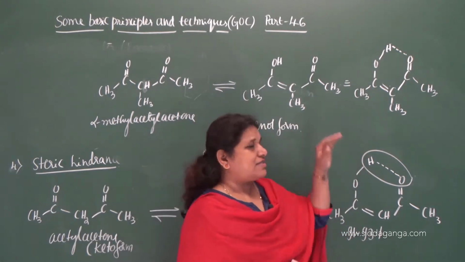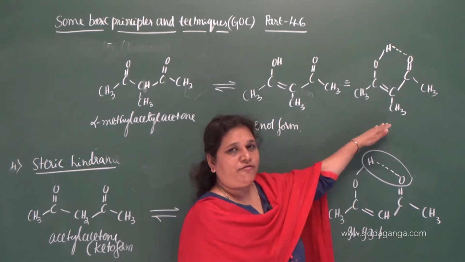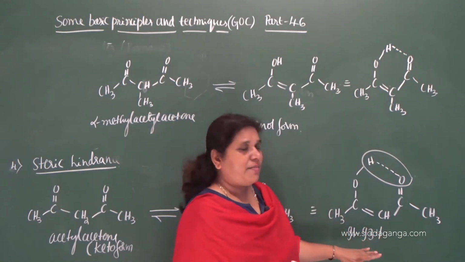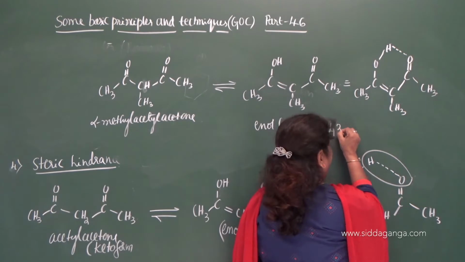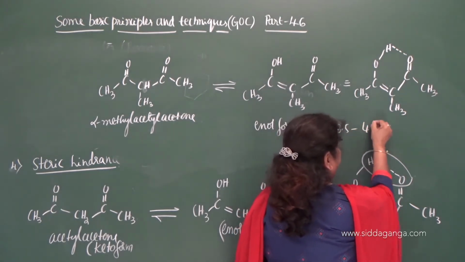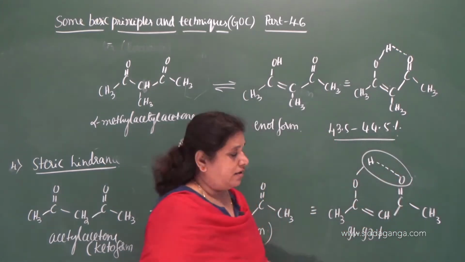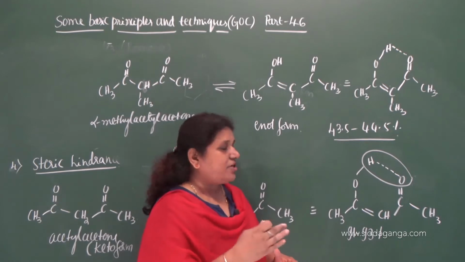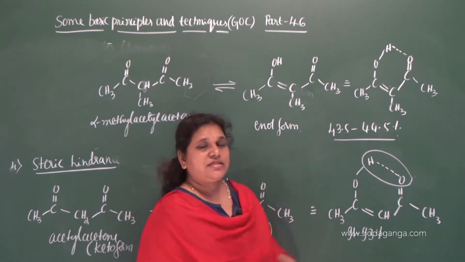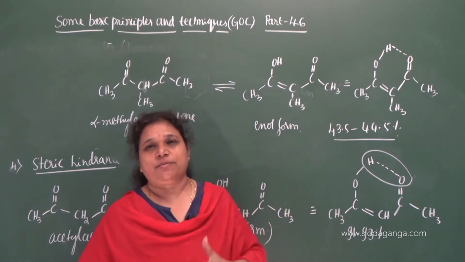When both are stabilized by hydrogen bonding, it means the percentage of enol form must be almost the same as in this case. But what is the percentage of enol form? 43.5 to 44.5%. See here, in this case the percentage of enol form is 91 to 93%, whereas in this case it is only 43.5 to 44.5%.